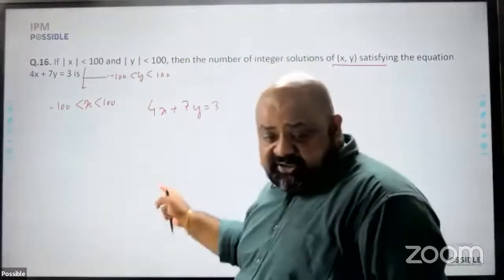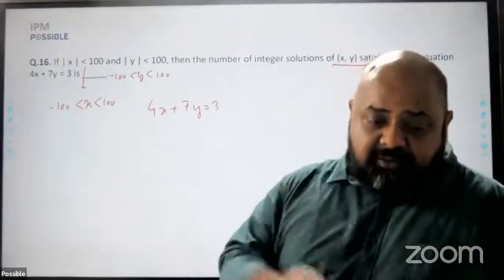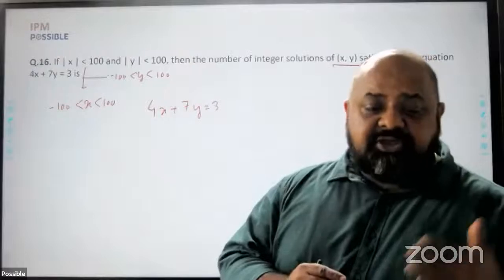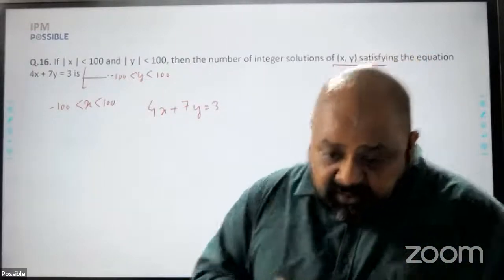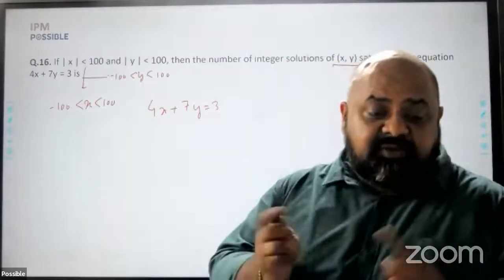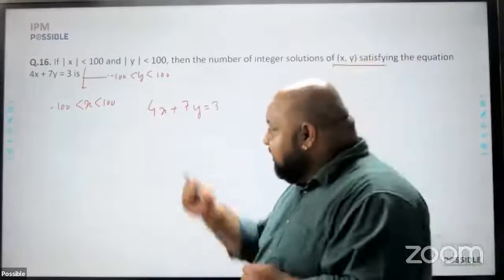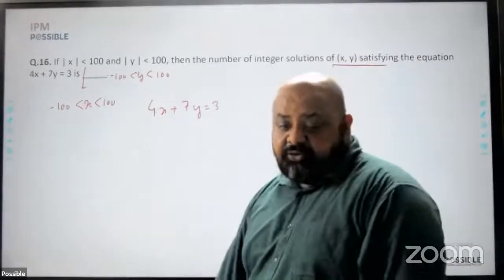Then I'm looking for solutions here. If you have a linear equation in 2 variables, there can be infinite solutions, but the solutions have a pattern. And what is the pattern? The value changes in steps of the coefficient of x and y. So basically, I'll try to find one solution for this, and from there, find other solutions.